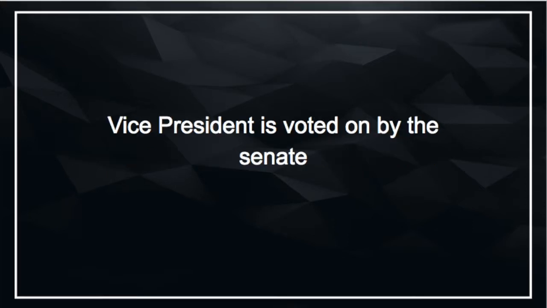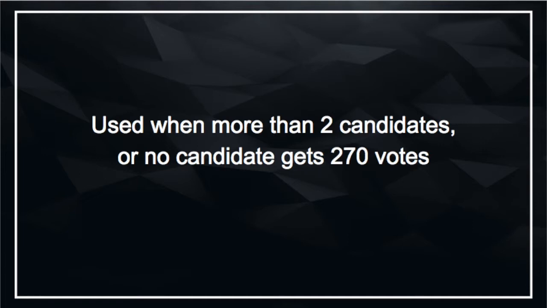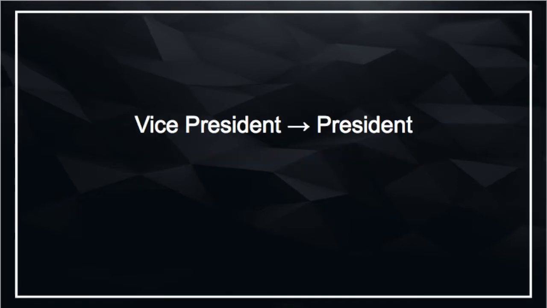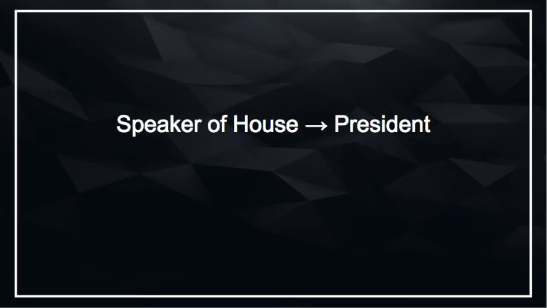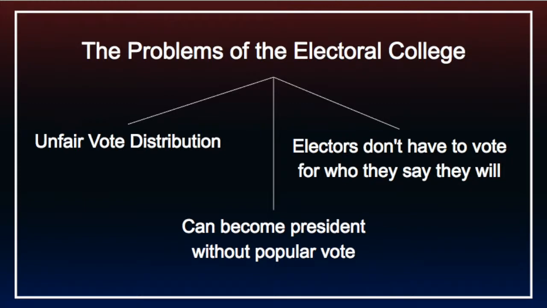of the votes. In a tie, the vice president is voted on by the Senate and can be a candidate from a different party than the president. This method is also used when there is a third party or if no candidate receives 270 votes. If the House of Representatives cannot choose the president, then the vice president is the president. If the House of Representatives and Senate cannot choose a vice president or president, then the Speaker of the House is the president.